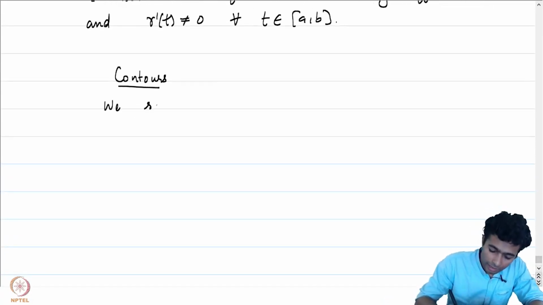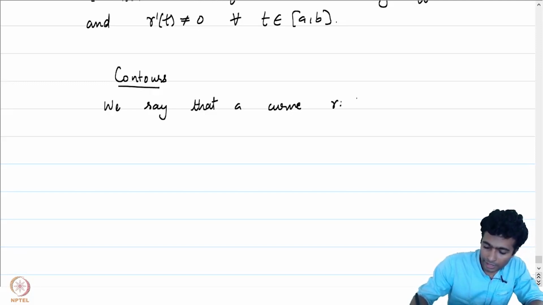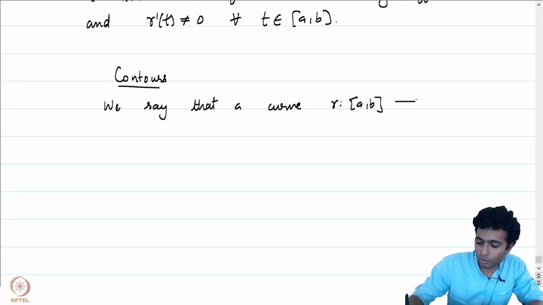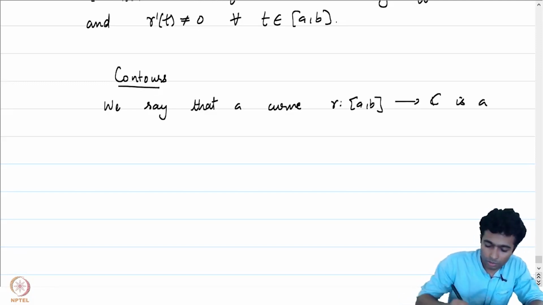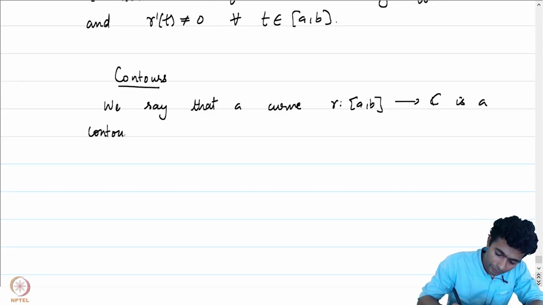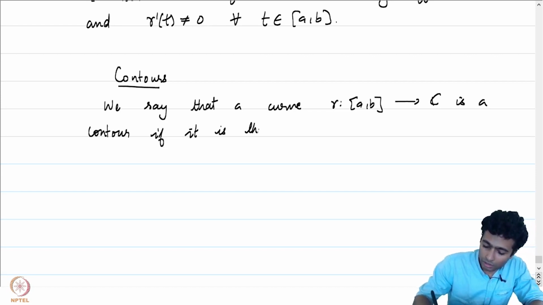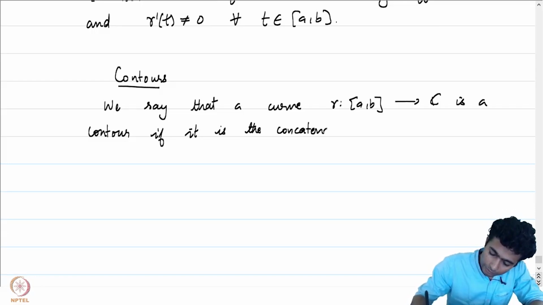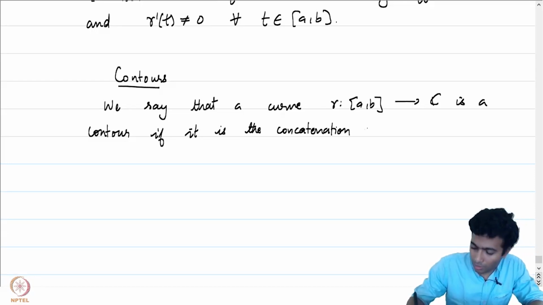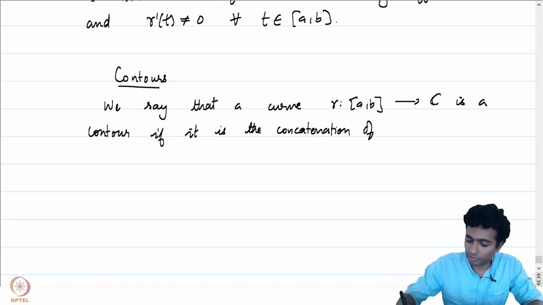We say that a curve gamma from say [a,b] to C is a contour if it is the concatenation of finitely many smooth curves.